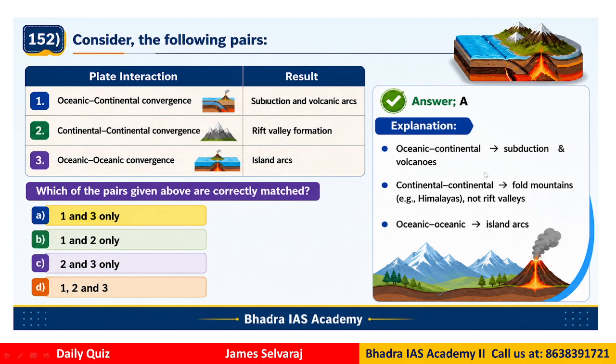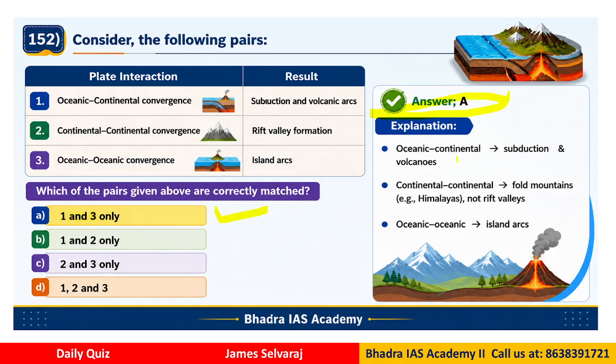Question 152. Consider the following pairs, right? We have a plate interaction and the result. We have oceanic continental convergence, there we have subduction and volcanic arcs. Continental and continental convergence, we have rift valley formation. Oceanic convergence, we have island arcs. Now which of the pairs are correctly matched? The correct answer, if you see here, will be A, that means only 1 and 3 are correctly matched.